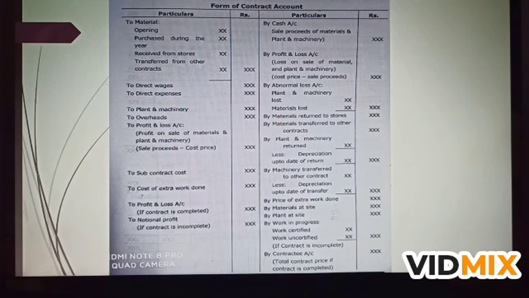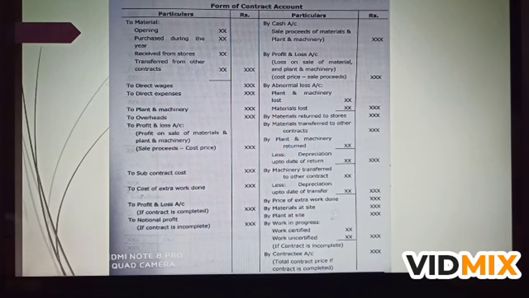Come to the preparation of contract account. How the contract account will be prepared by the contractor. So this is the format of contract account. This contract account is basically a nominal account in nature. Expenses are taken on debit side and incomes are taken on credit side. First you come to the debit side of this contract account.